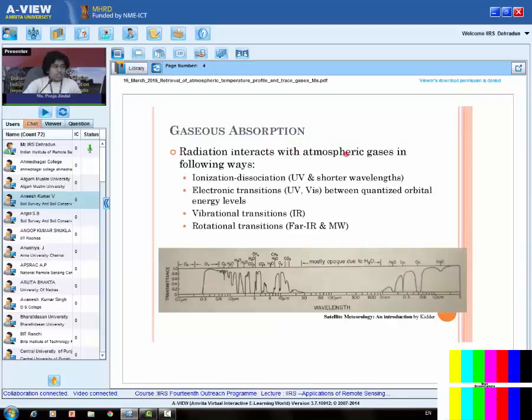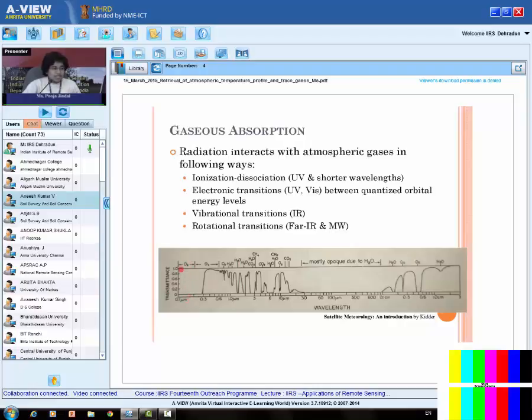So radiation interacts with the atmospheric gases in the following way, depending on the energy we are sensing, meaning the wavelength or the frequency we are sensing. Now, if we see the ultraviolet and other shorter wavelengths, then in the atmosphere, ionization and dissociation can take place. Various gases can ionize or dissociate in the ultraviolet and short wavelength region, like this region. Here in this region, transmittance is very less.